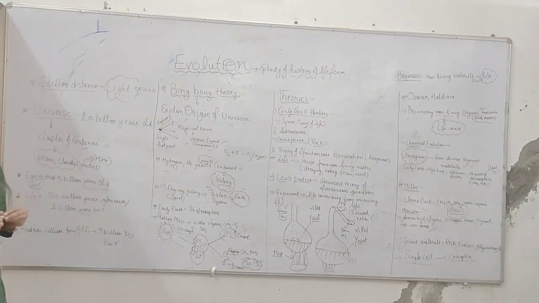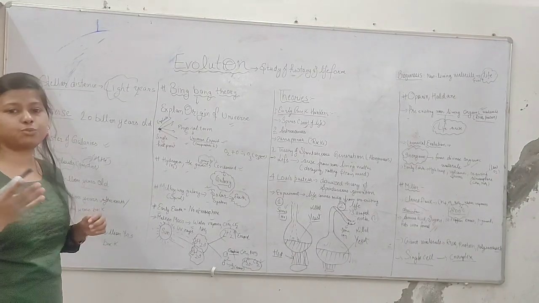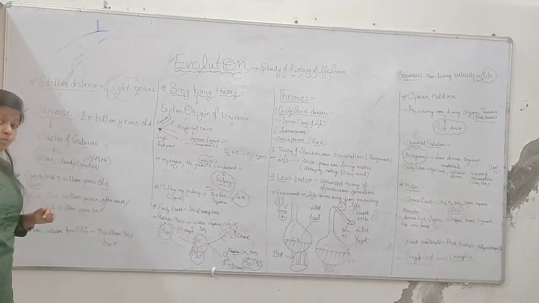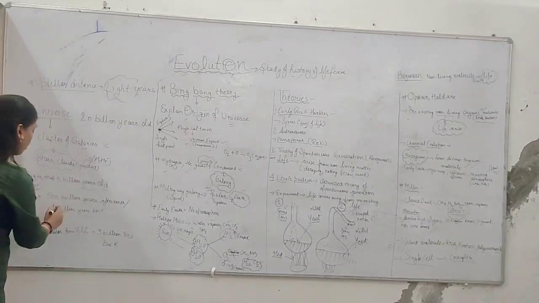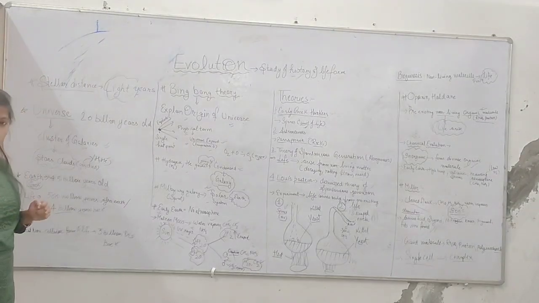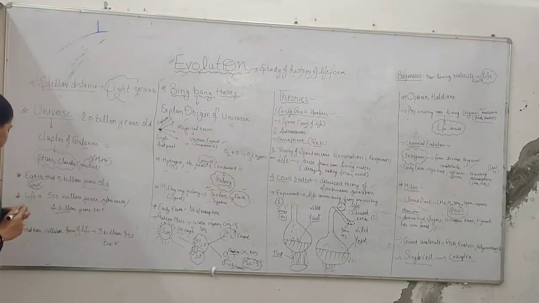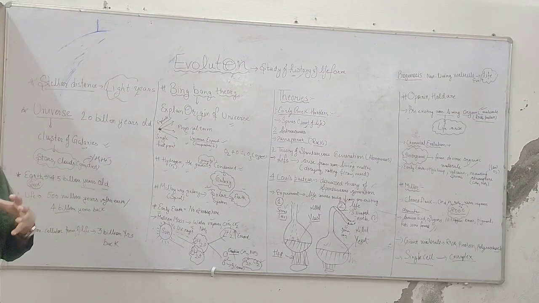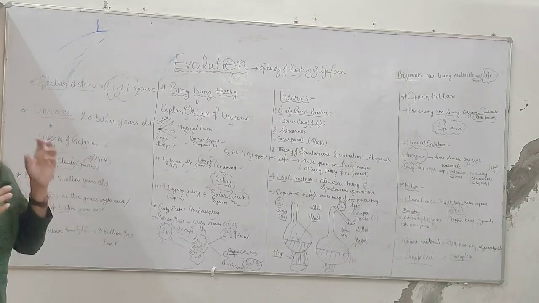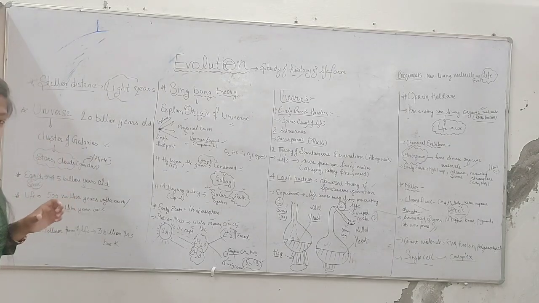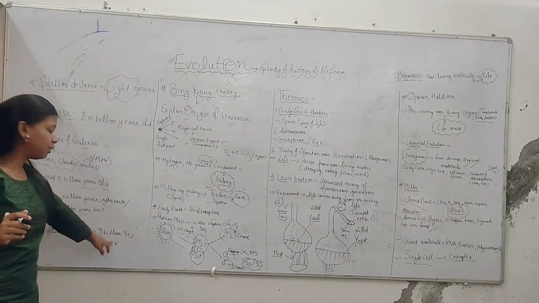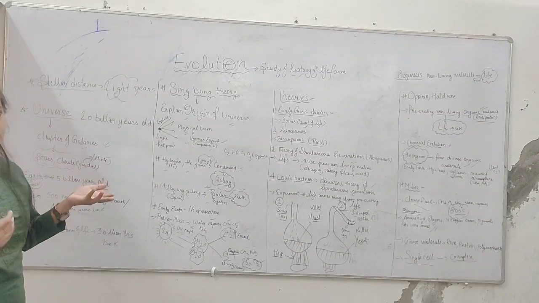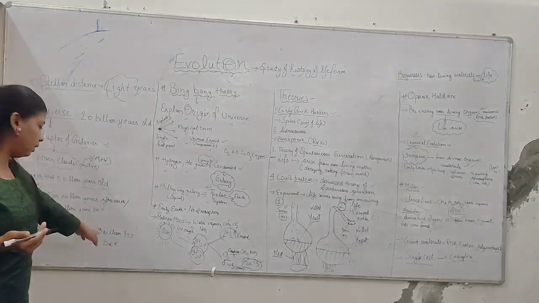Now we come to when life arose. Life arose 500 million years after the Earth's formation, so it is about 4 billion years old. The first non-cellular life forms arose 3 billion years back.